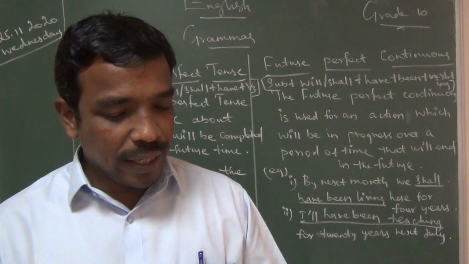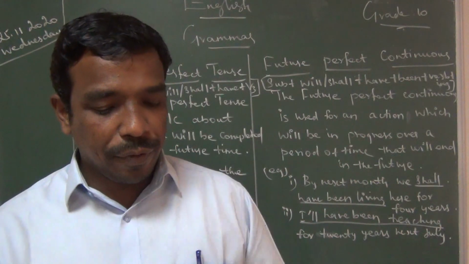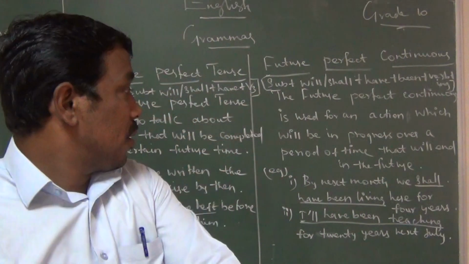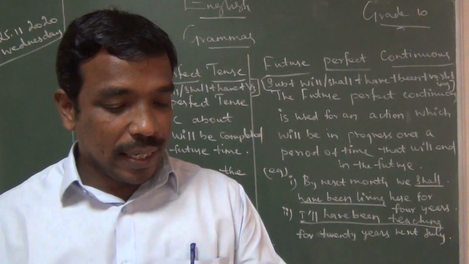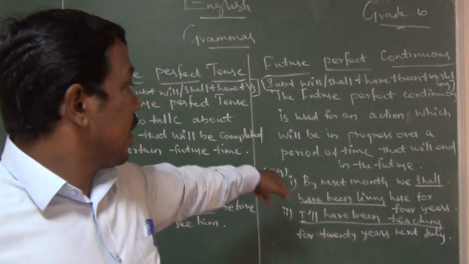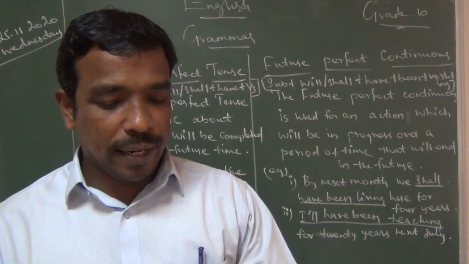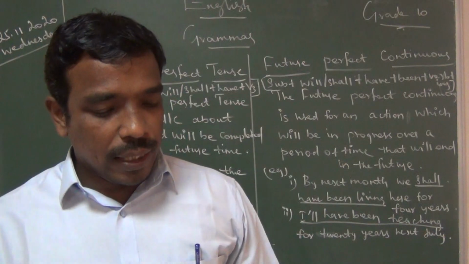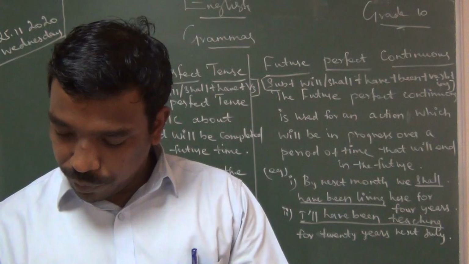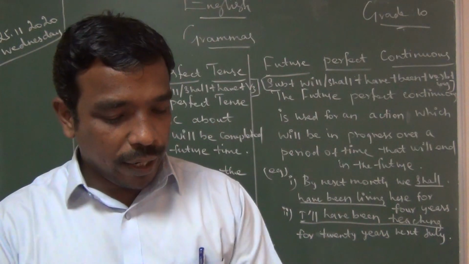Conditional clauses are so many. So sixth question: By next year, I dash in Chennai for 15 years. So I gave in the exercise, see the board: by next month or by next year, I will have been in Chennai for 15 years. Have you understood this type of question? The new edition of this book dash out shortly. The new edition of this book will come out shortly.